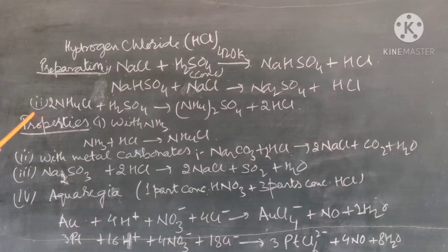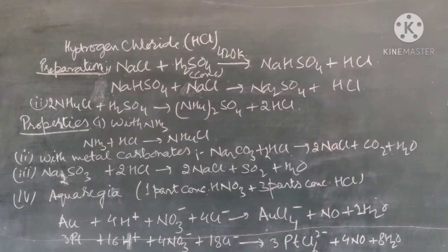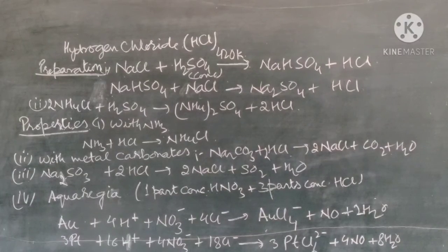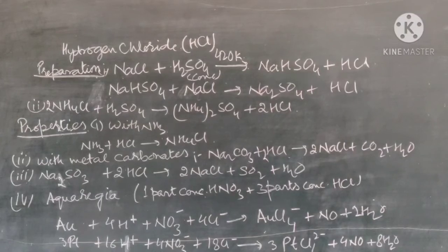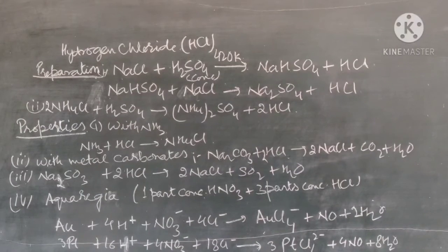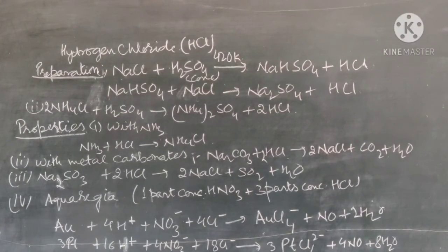The second method we can write with ammonium chloride. When ammonium chloride reacts with concentrated sulfuric acid, it forms ammonium sulfate and HCl gas. So this is the second preparation, and any chloride can be taken, ammonium chloride, maybe calcium chloride or barium chloride, whatever chloride you are taking. When we react it with concentrated sulfuric acid, there is formation of HCl gas. So we can take either of the chlorides to prepare HCl gas. This is one of the methods.